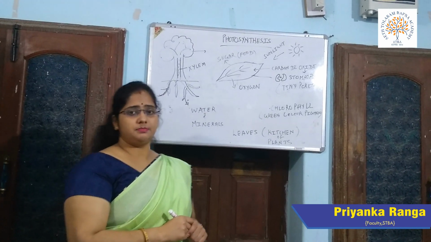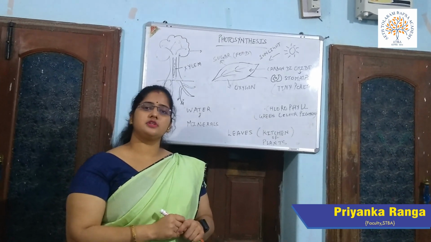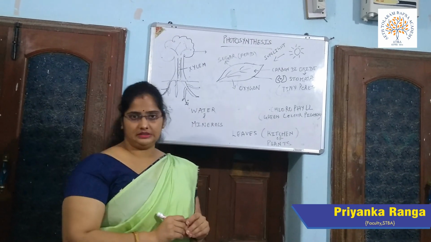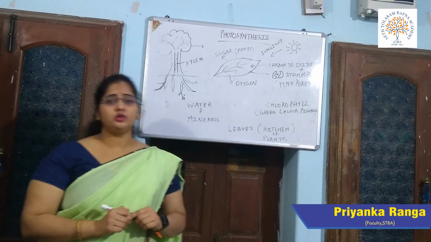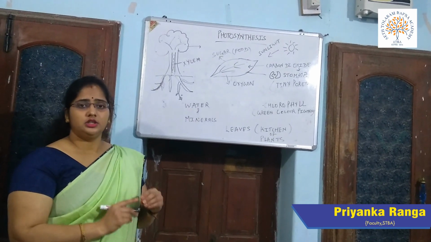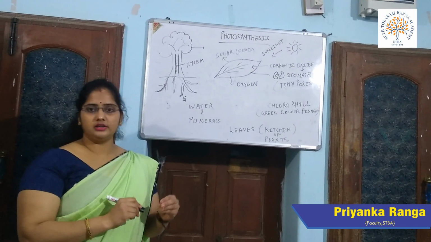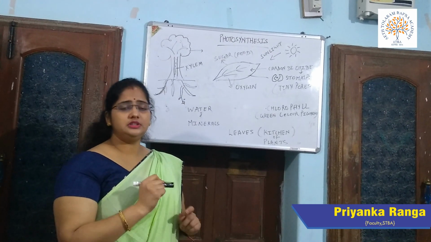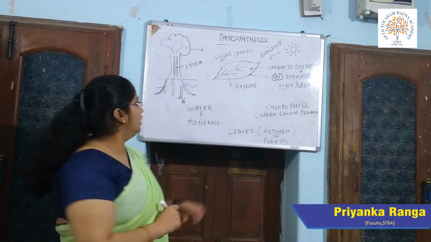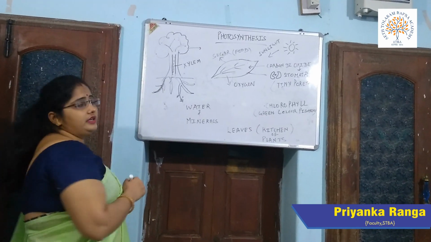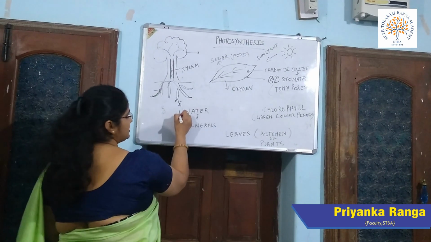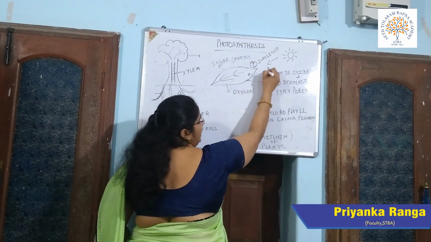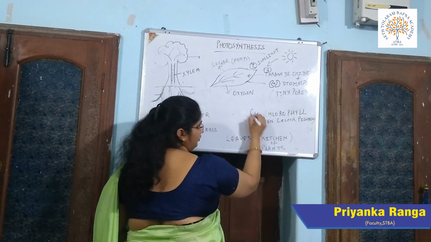Students, green plants prepare their own food by the process called photosynthesis. Now we will discuss the process of photosynthesis. As you know, when we cook food in our kitchen, we need some ingredients like fire, water and vegetables. Similarly, plants also need these products to make their food. So the ingredients for photosynthesis are, first, water, second, sunlight, carbon dioxide and chlorophyll.